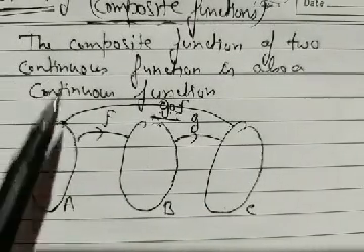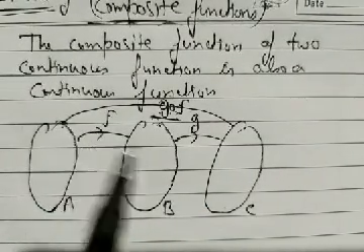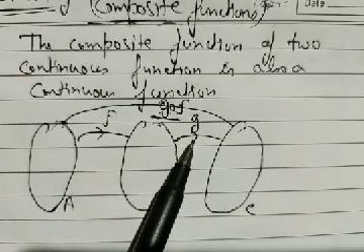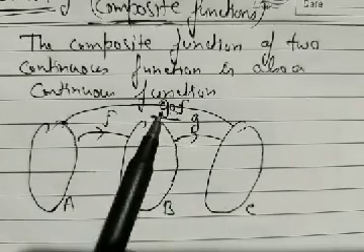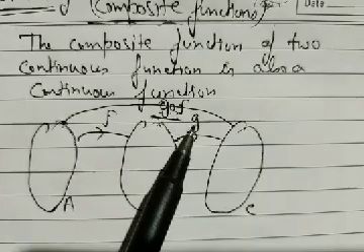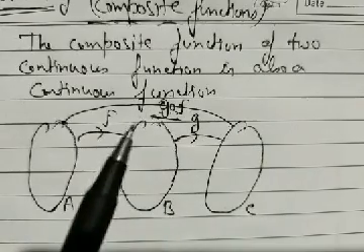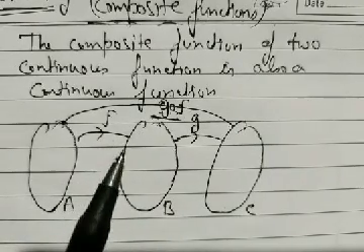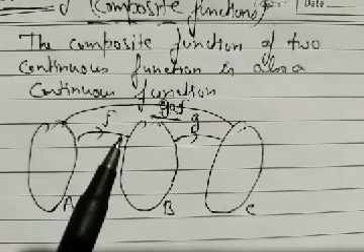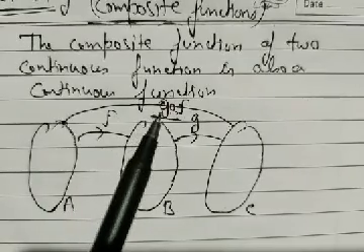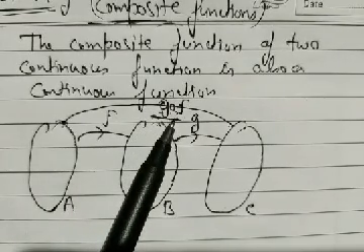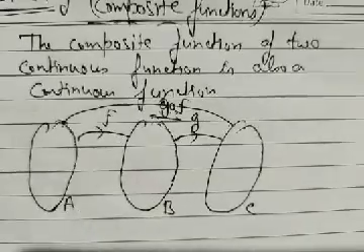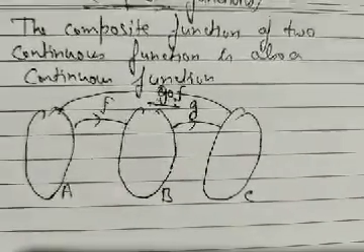What is the theorem? We have to show that if F is continuous and G is continuous in its domain, then G composite F is also continuous there. If F and G are two continuous functions, then we have to prove that the composition of functions, G composite F, is also continuous. Now we have to prove that.